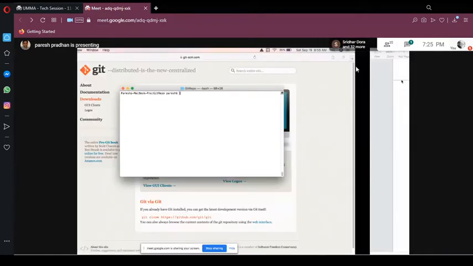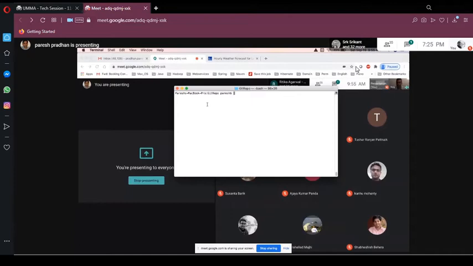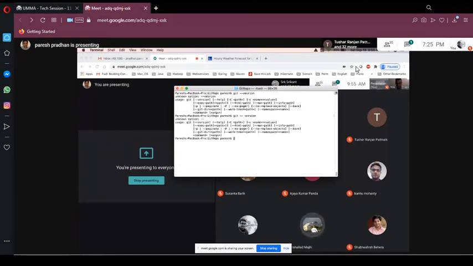Once you install, let me close this. Once you install, if you want to see the version, you can just type git --version. Oops, typo.